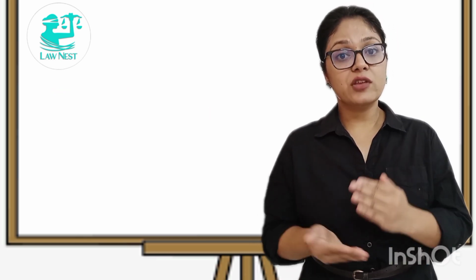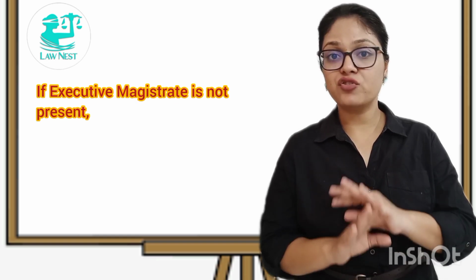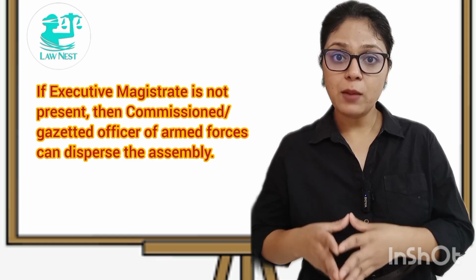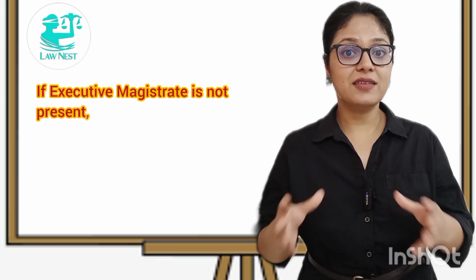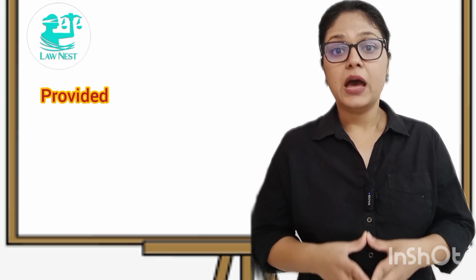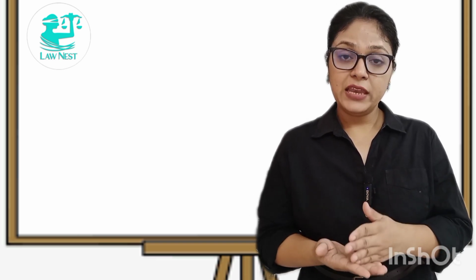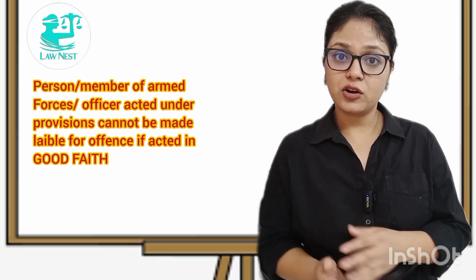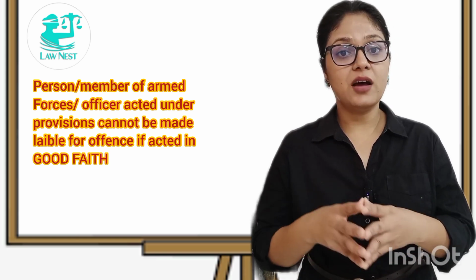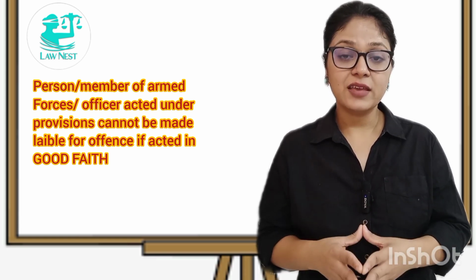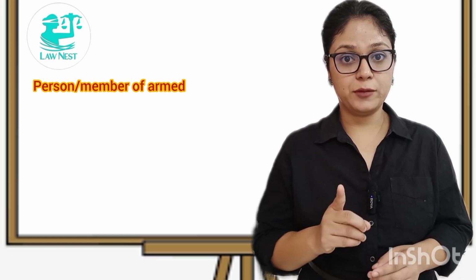Now, if there is a situation where the executive magistrate is not present, in that case a commissioned or gazetted officer of the armed forces can disperse the assembly provided there is a threat to public security. Now, any person, member of armed forces or any other officer who disperses the unlawful assembly cannot be treated as committing an offense if they all acted in good faith.